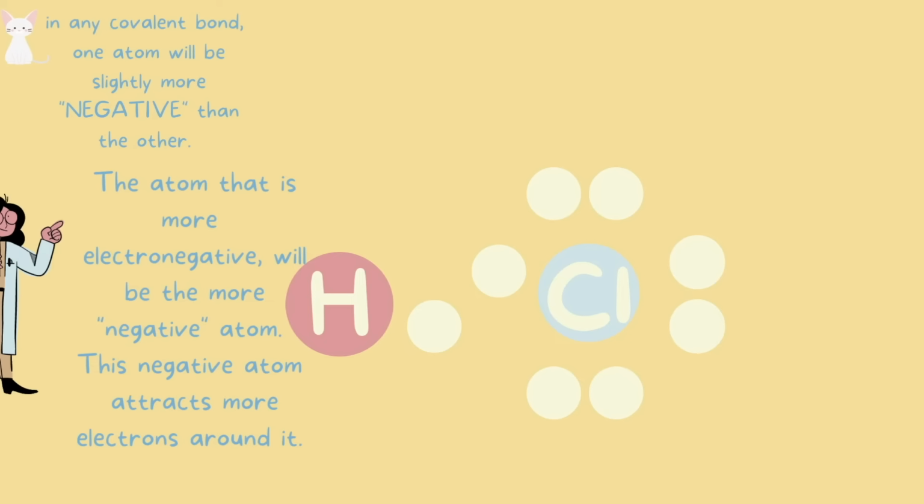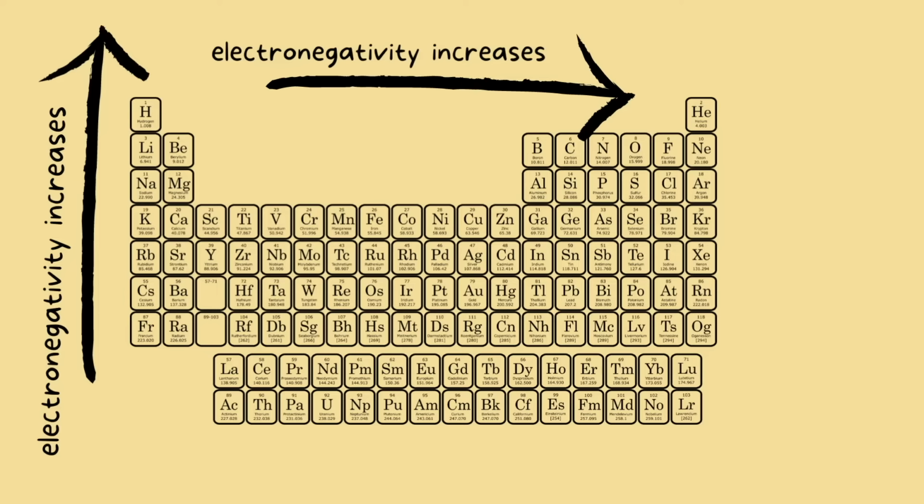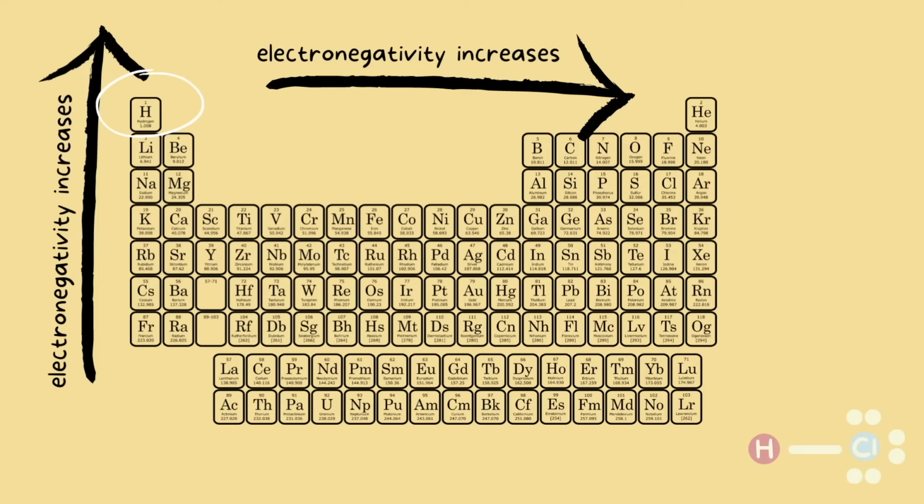And in case you need to refresh your memory, this is the electronegativity trend on the periodic table. Remember, fluorine is our most electronegative atom. As we go from left to right or towards fluorine, the electronegativity increases. And as we go up the periodic table, electronegativity also increases. If we use our example of hydrogen and chlorine bond, if we look for both of these atoms on the periodic table, we will notice that chlorine is obviously more electronegative.